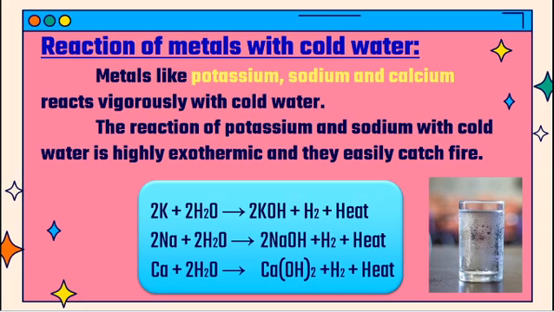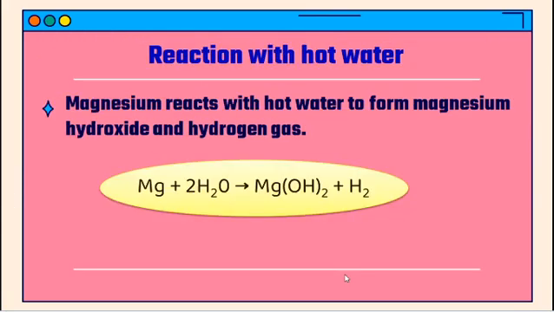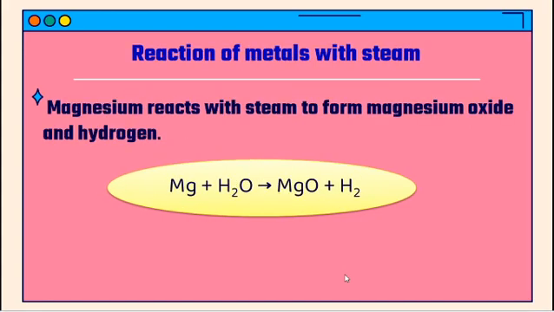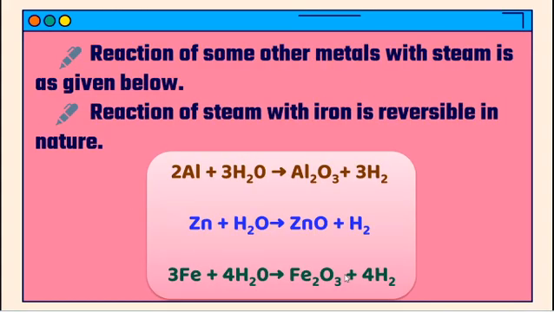Now the reaction of metals with hot water, for example when magnesium reacts with water, they also form hydroxide and hydrogen gas, but this reaction will not be exothermic. So magnesium reacts with water molecules to form magnesium hydroxide and hydrogen gas. And then with steam, the same magnesium reacts to give magnesium oxide. So when metals react with steam, they form only oxides. Magnesium with steam gives magnesium oxide and hydrogen gas.